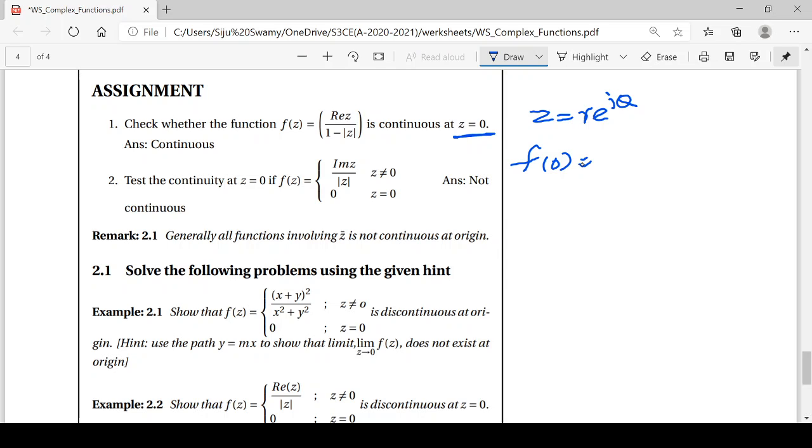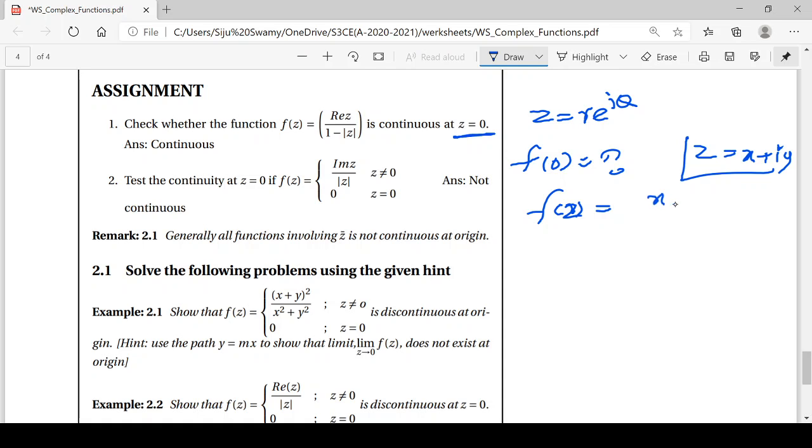In that case, you should write f of z as real part of z. For that calculation, you just put z equal to x plus iy, because we are going to put z equal to 0. Z equal to 0 means x plus iy equal to 0, so x equal to 0, y equal to 0. There is no sense of radius. That is why we convert it into the Cartesian system. Just calculate f of 0.